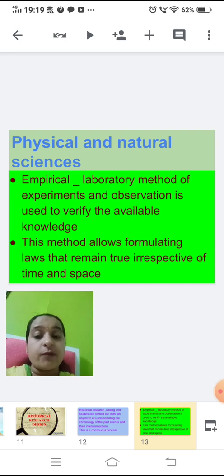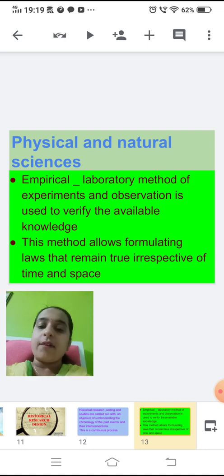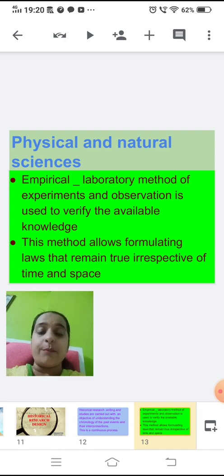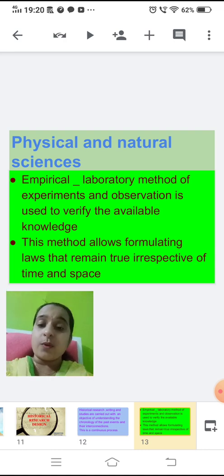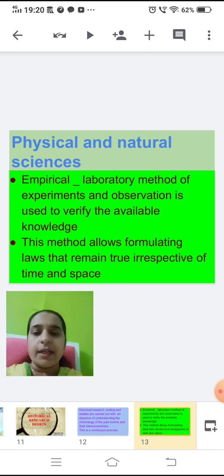So you can perform the experiments and arrive at the truth by performing them in the lab. In the physical and natural sciences, you can verify the available knowledge by doing experiments and observation. This method will allow you to formulate laws that remain true irrespective of time and space.